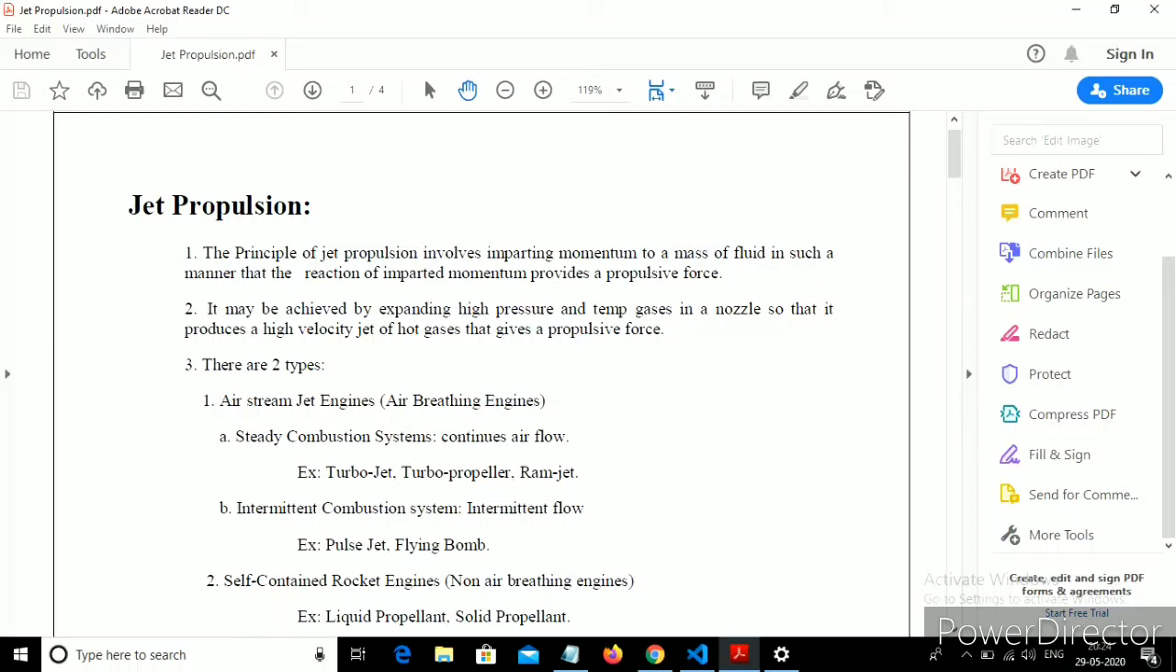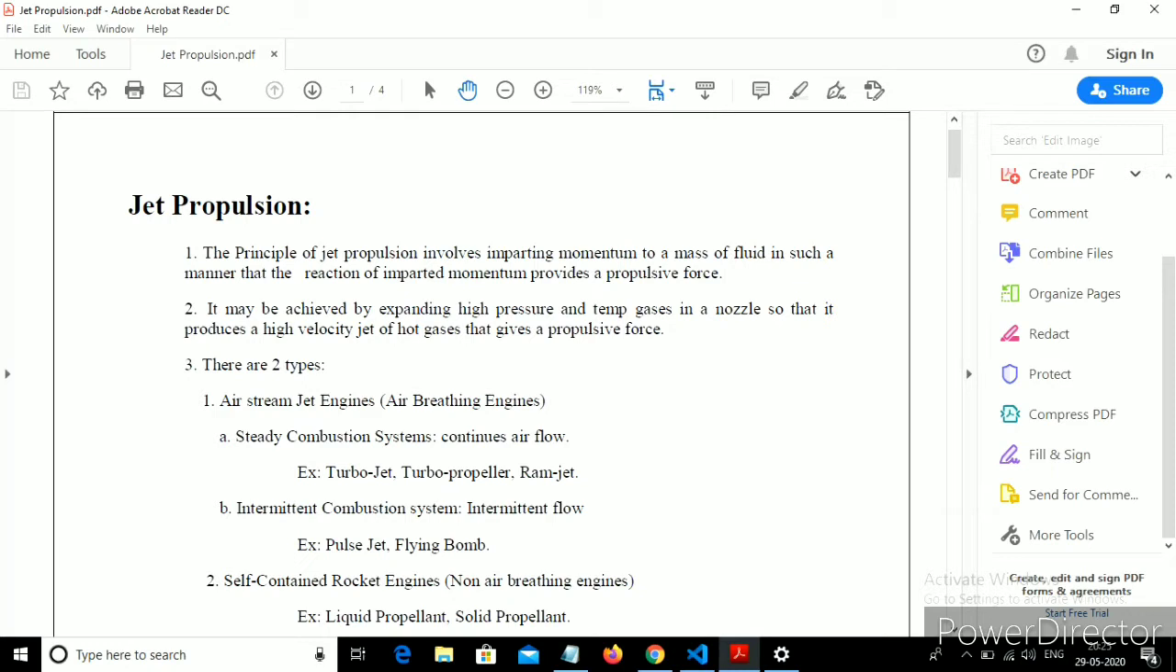Dear students, in this video I will explain how the jet and rocket propulsion takes place. Propulsion means a push forward, that's all. The principle involved in this is very simple: giving momentum to a mass of the fluid in such a manner that the reaction of the given momentum gives the propulsive force, which propels the jet or the rocket. This is the principle involved in the jet propulsion.